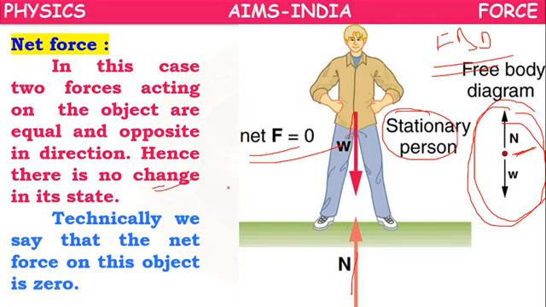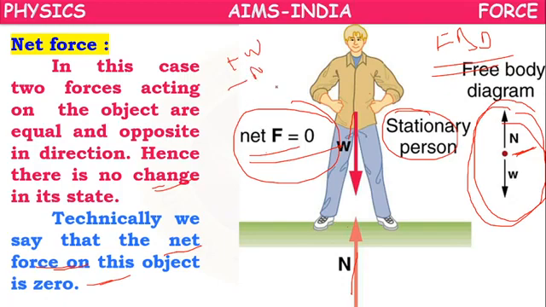So there is no change in its state. Technically we can say that the net force on this object is 0. Why? If one force is taken positive and another force is taken negative, both are equal, and if we add them, the net force will be 0.